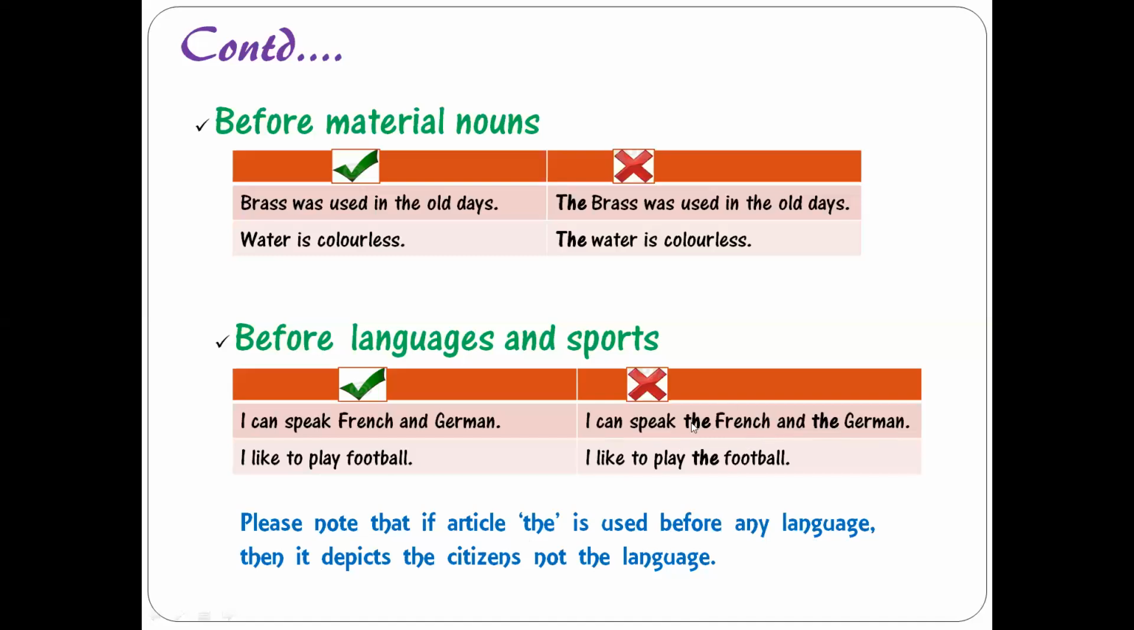But when you want to talk about the citizens of a particular country, then you should make use of article the before them, like the Indians, the Pakistanis. So it means you're talking about the citizens, not the language.